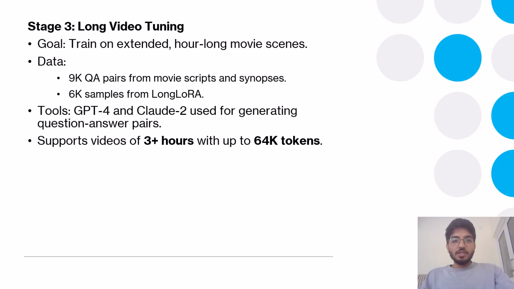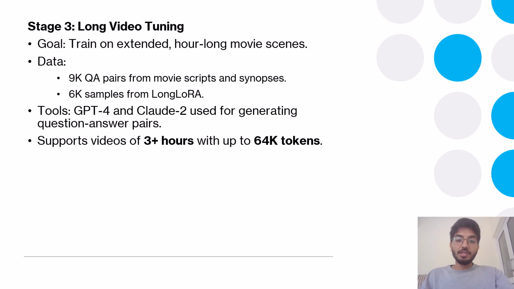So the last stage is long video tuning. This final stage targets the long video use case. A special dataset of 9K movie-level QA pairs was created using MovieScript and GPT-4. It includes plot summaries, characters, reasoning, scene analysis, and many more things.